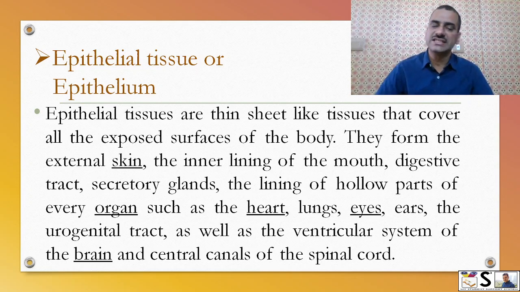They form the external skin and the inner lining of the oral cavity and other cavities, the digestive tract, secretory glands, and the lining of hollow parts of every organ such as the heart, lungs, eyes, ear, urogenital tract, as well as the ventricular system of the brain and the central spinal canal of the spinal cord.